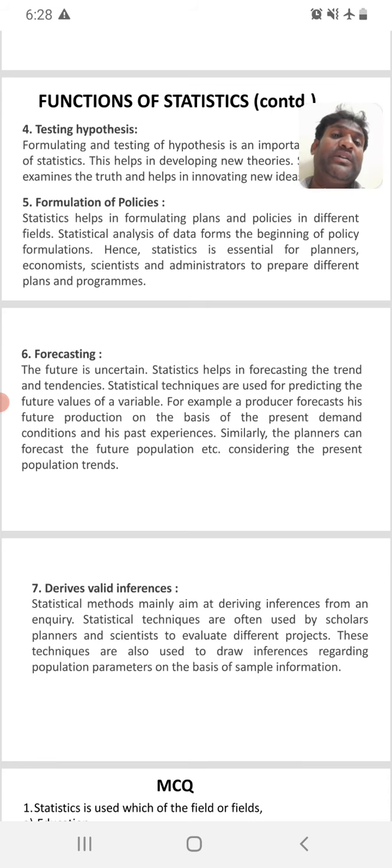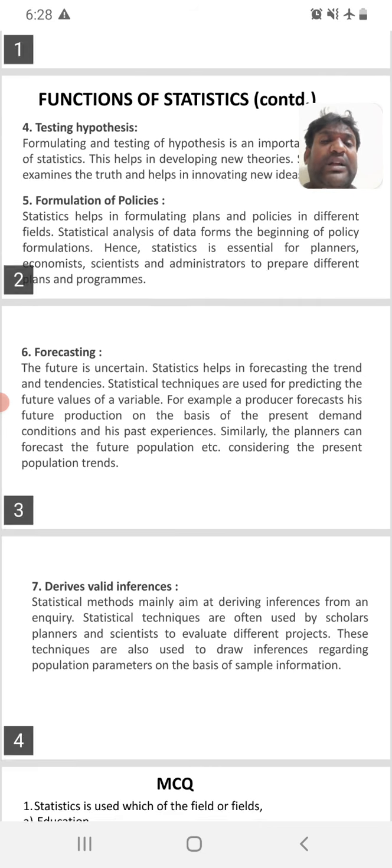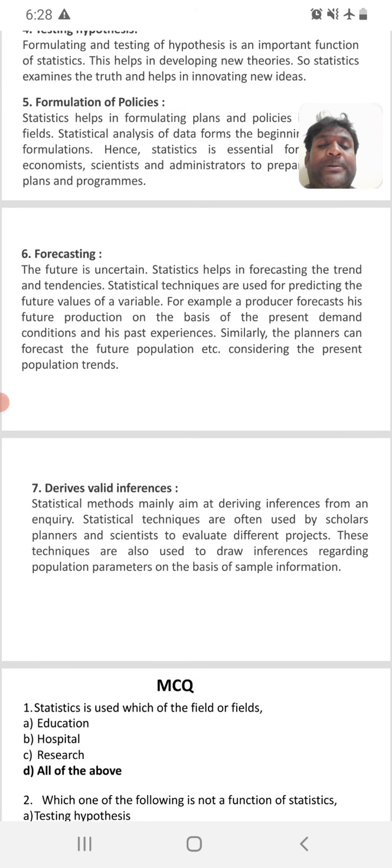Think that you are a student in the fifth semester, you have completed till the fourth semester. I'm going to collect your data: how much you got in first sem, second sem, third sem, fourth sem. With the help of that, I can forecast for your fifth semester. So this is called forecasting. Statistics helps us because I collected the data of first, second, third and fourth. It's data, it's statistics. With the help of that, we are forecasting for the future. That is another function of statistics.